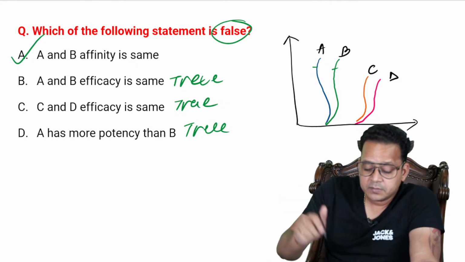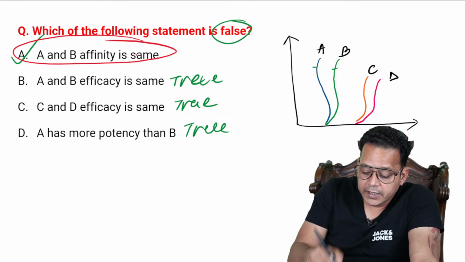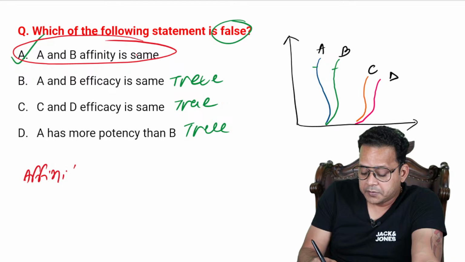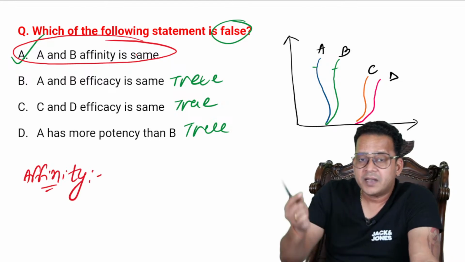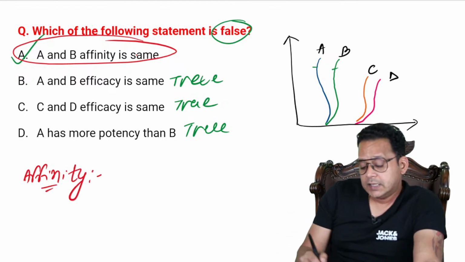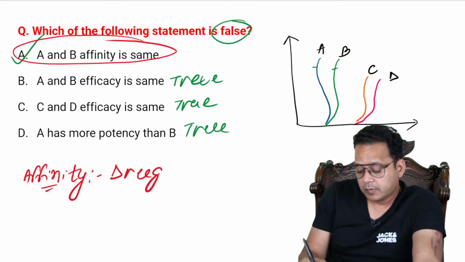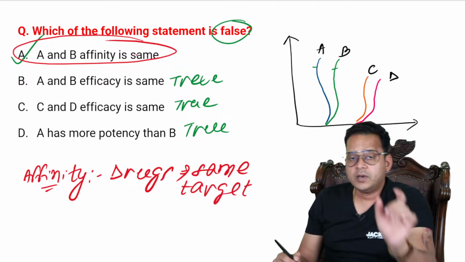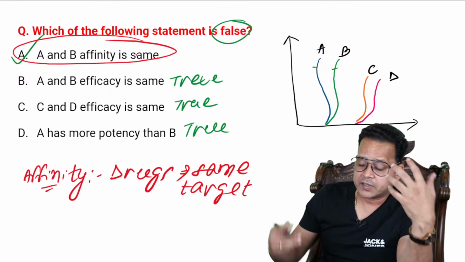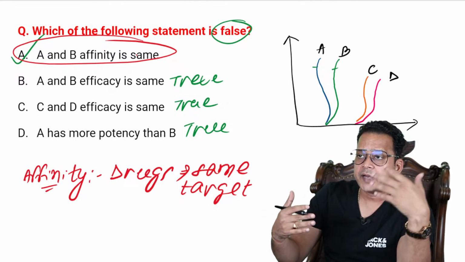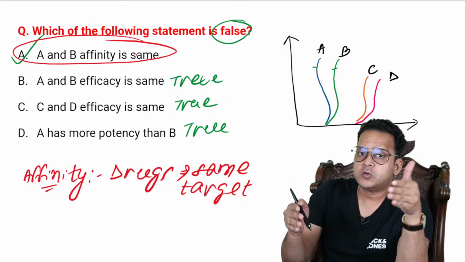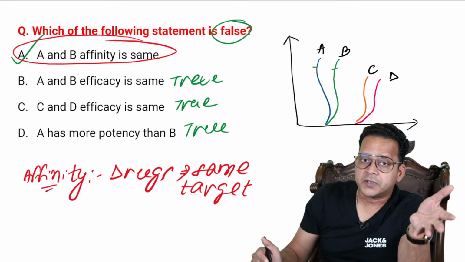So first of all, let me come down to why this is the answer. A and B affinity is same. Now, if I have to compare affinity of two drugs, then both these drugs must act upon same target. So only then I can compare affinity. See, for example, I can compare affinity of captopril to enalapril for ACE, but I can never compare affinity of captopril to nifedipine. The targets are different, right?